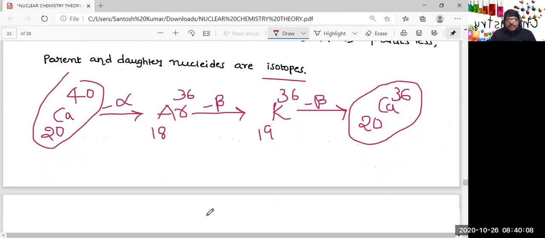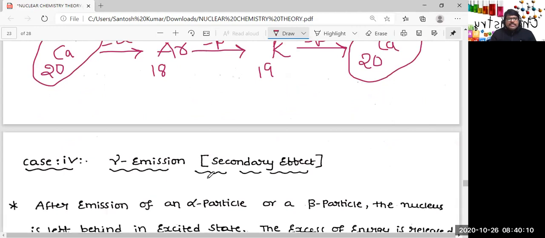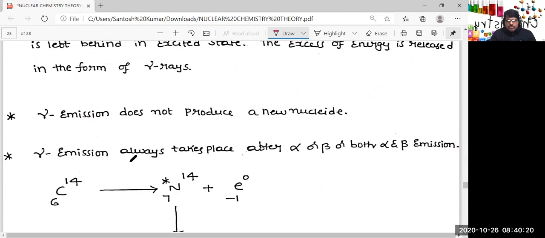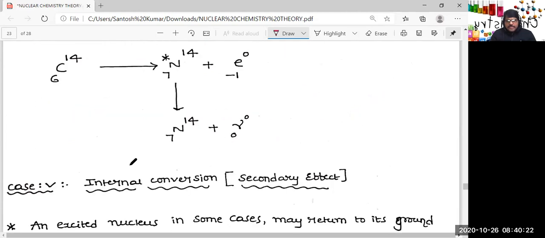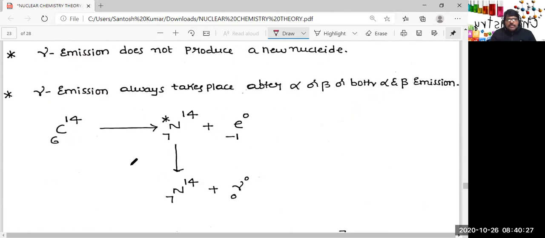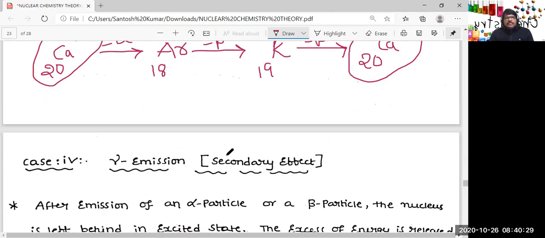And the next one, secondary effects. We have two examples of secondary effects. One is gamma emission and another one is internal conversion. So basically, alpha emission and beta emission are primary effects. Sometimes they are followed by secondary effects, but I'm not saying that every time a primary effect is followed by a secondary one.